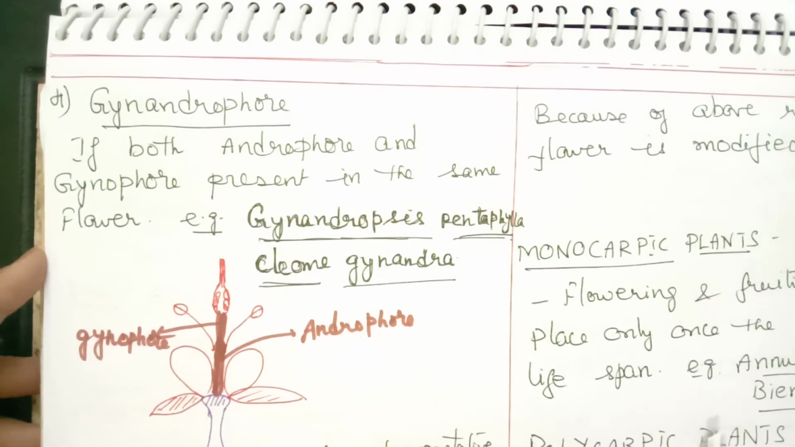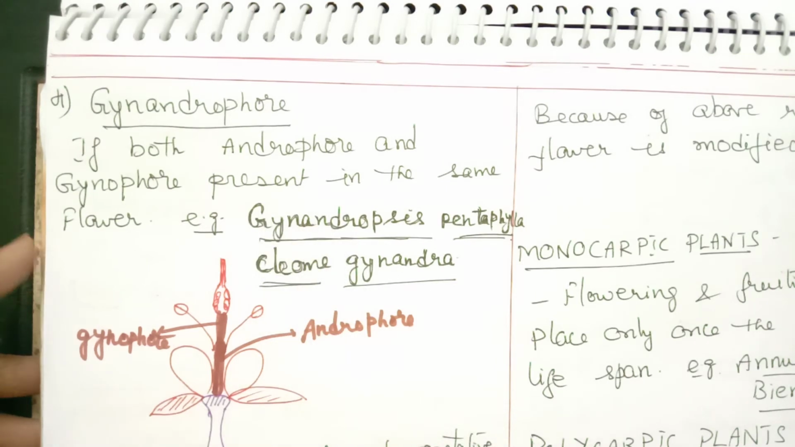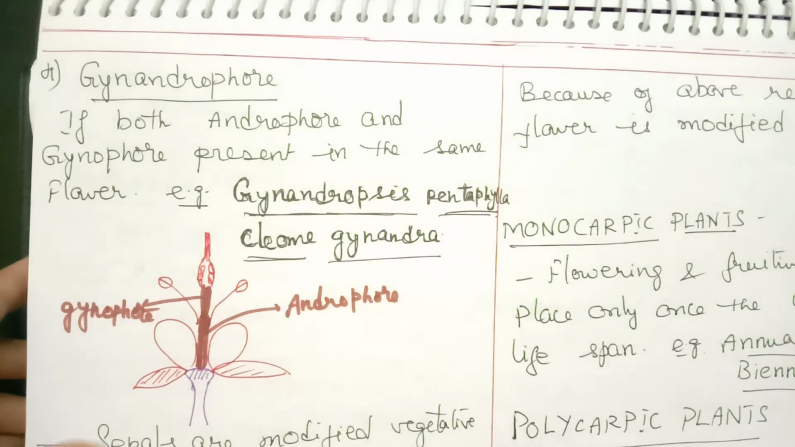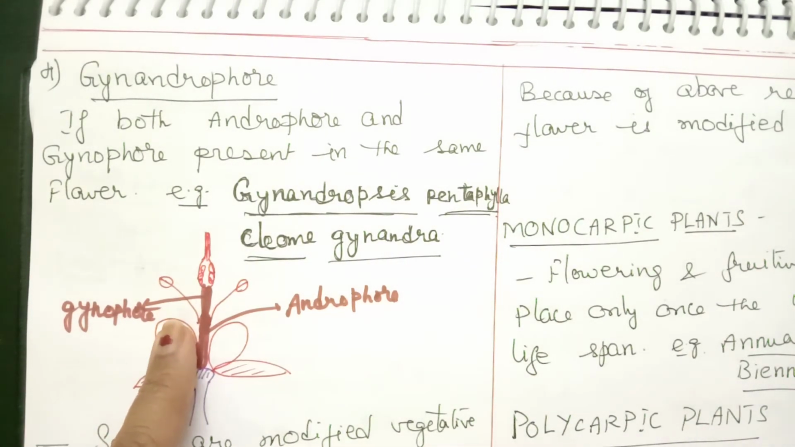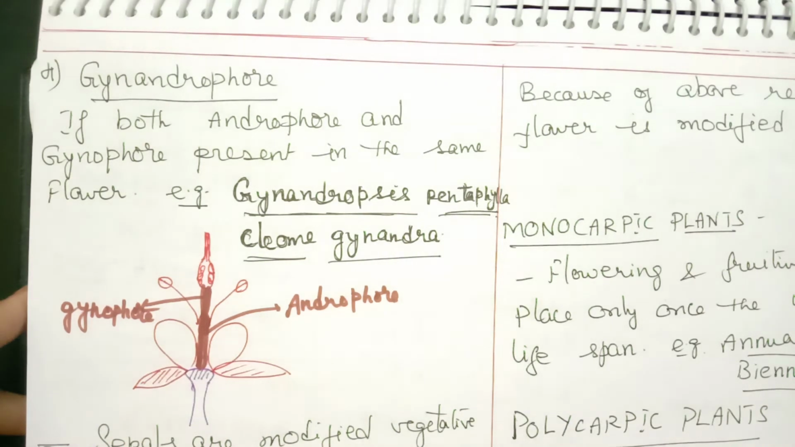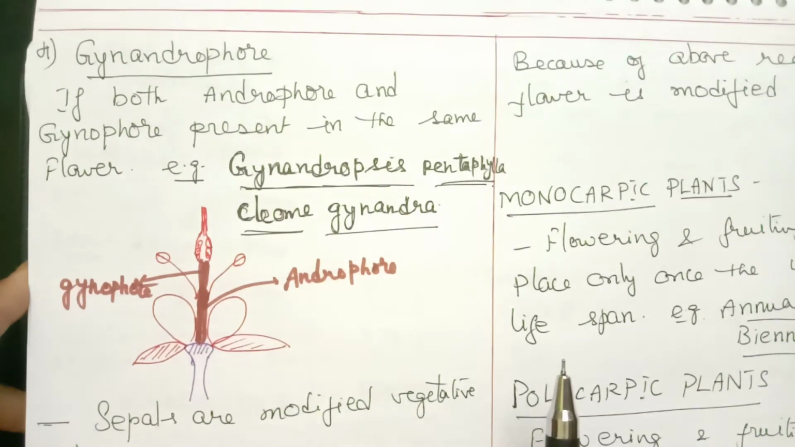Gynandrophore is when both androphore and gynophore are present in the same flower. Then we call it a gynandrophore. Androphore we just discussed; it is the stalk between calyx and corolla. And gynophore is the stalk between androecium and gynoecium. So when both are present together, this is how we can find it in the diagram.